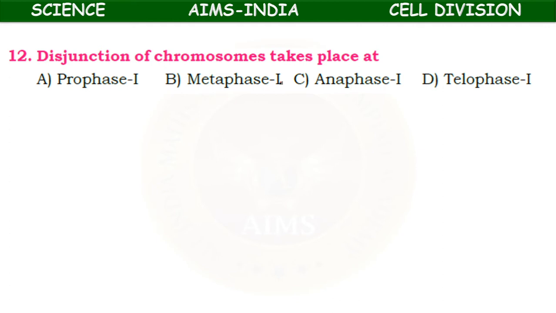Next, disjunction of chromosomes takes place during prophase 1, metaphase 1, anaphase 1, or telophase 1? In anaphase 1, the segregation or disjunction of chromosomes takes place. Segregation or disjunction of chromosomes means the movement of daughter chromatids to each homology occurs, the genomes or chromosome sets are separated, so that is called disjunction.